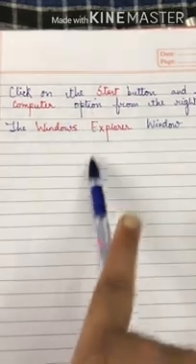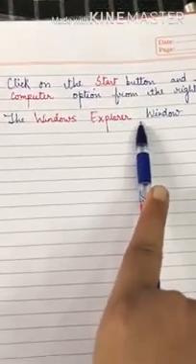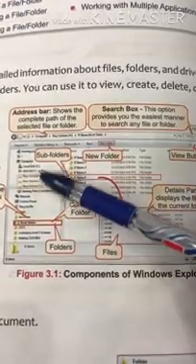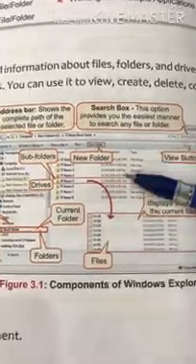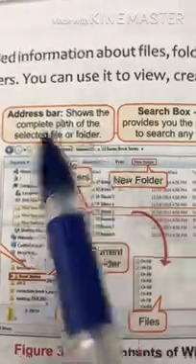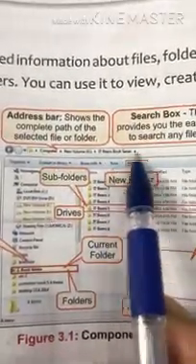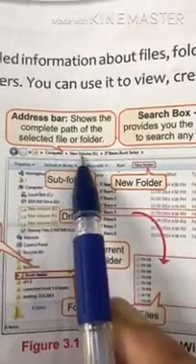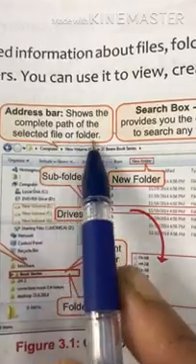So now I will show you a picture of Windows Explorer. Okay, so children, look at this window. This is the window showing the components of Windows Explorer. So let us start. This is an address bar. What is the address bar? The address bar shows the complete path of the selected file or folder.